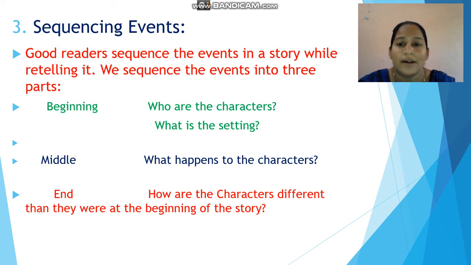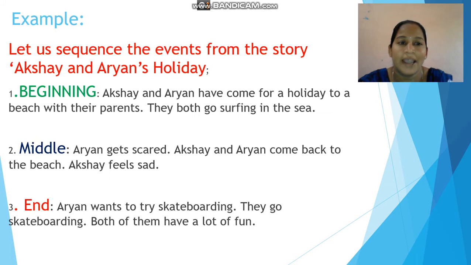Now moving to example. Here, let us sequence the events from the story with example Akshay and Aryan's holiday. This is the story. Here we have to find beginning, middle and end. In the beginning, Akshay and Aryan have come for a holiday to beach with their parents. They both go surfing in the sea.